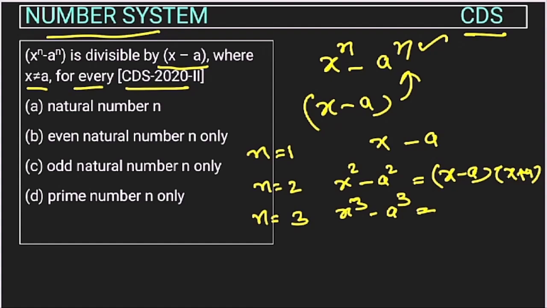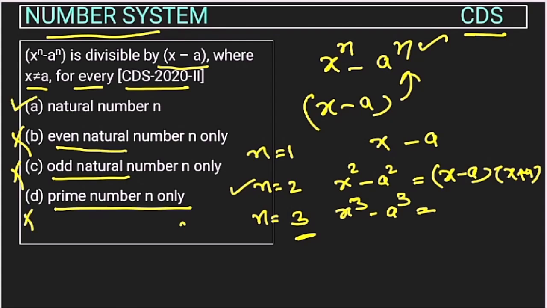So this is divisible for any value of n, right? So let's see the options. In option B, even natural number, this is also applicable for 3 also, so this is wrong. Odd natural number, but it is divisible for even also. Prime number, so n can take any value, no need for a prime number, right? So the only option remaining is option A, right? So the answer is option A.